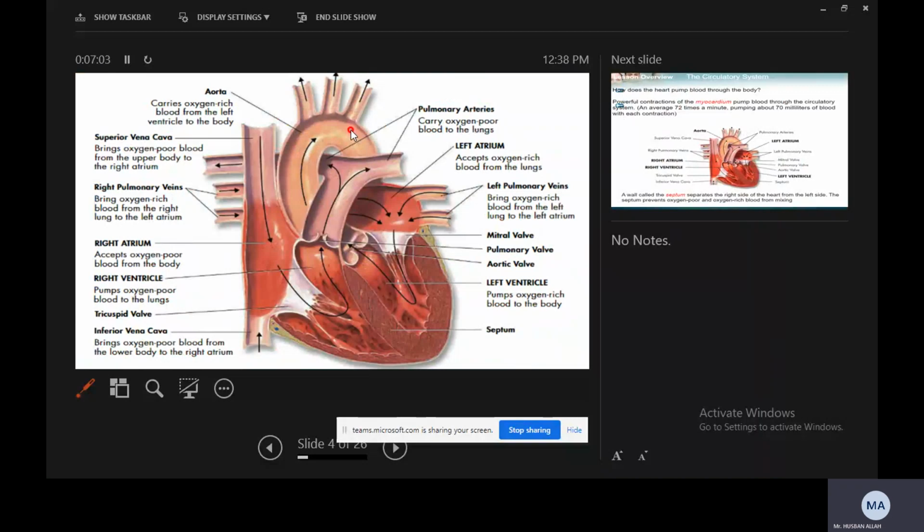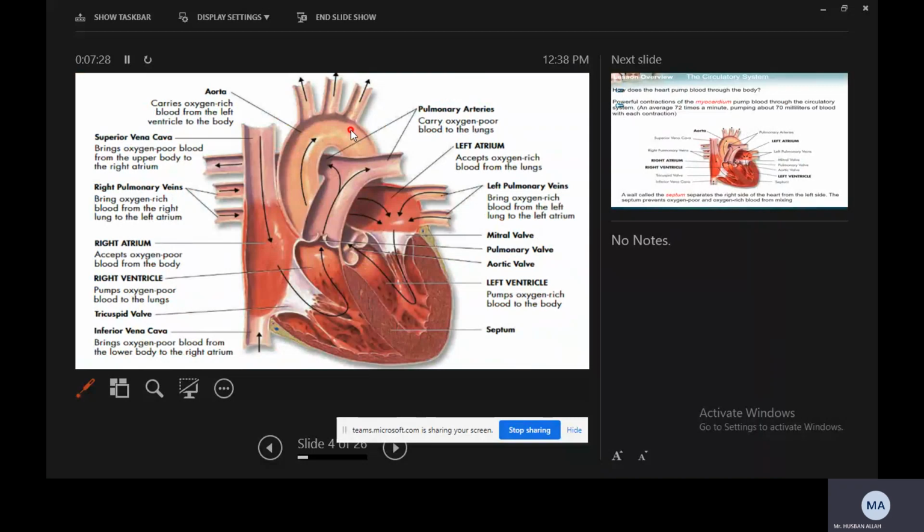Important point: when you study the parts of the heart, the atria are divided and the ventricles are divided. The aorta arises from the left ventricle, and it takes blood from the heart and distributes it to all the parts of the body.